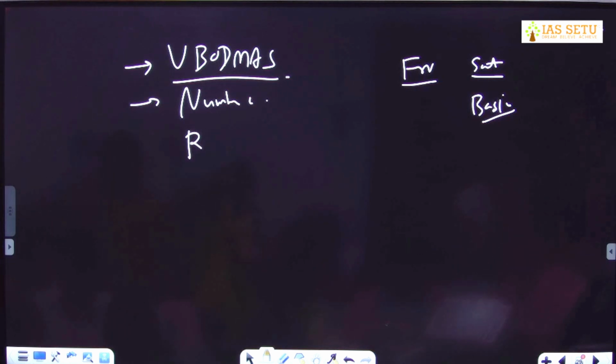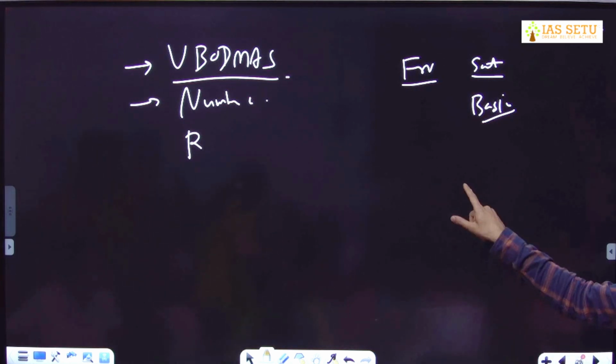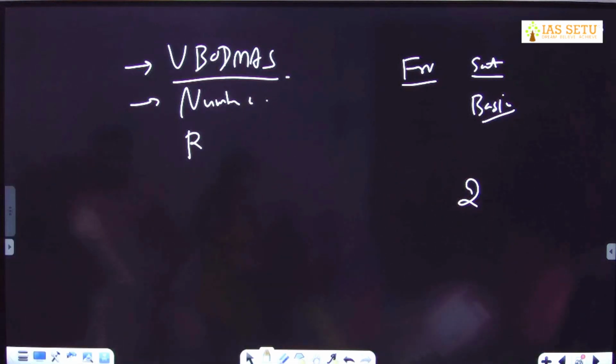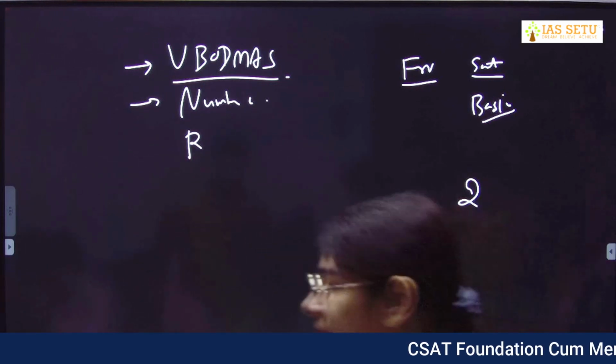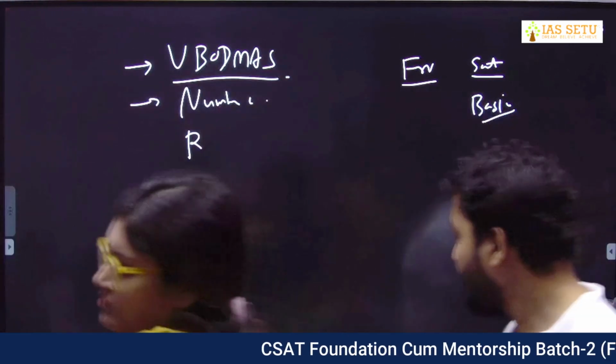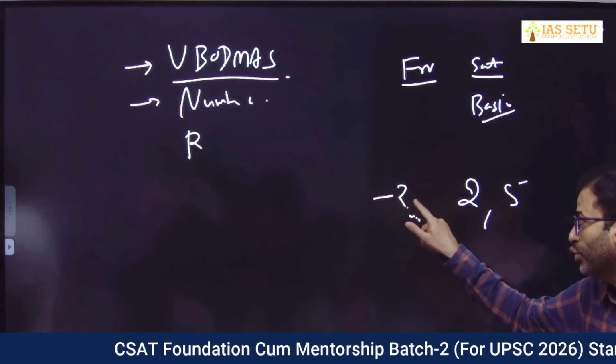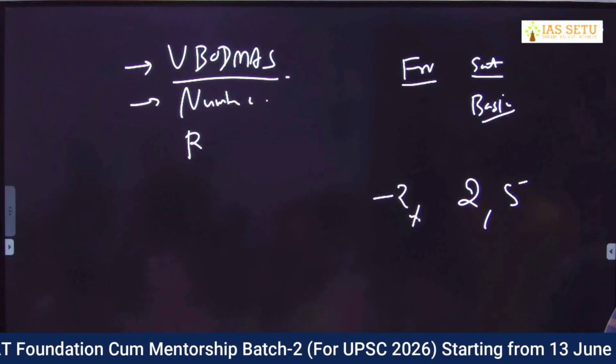Yes, there can be a number which is rational, not a fraction. 2 is a rational number, but it is not a fraction. Priyansi, yes, there can be numbers which are rational but not fractions. Those are integers. The answer for that is integer. 2, 5, -2, all these are rational but not fractions.